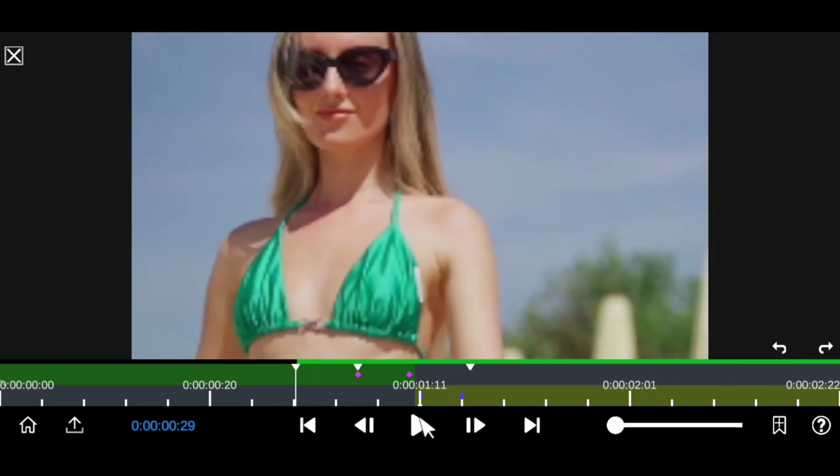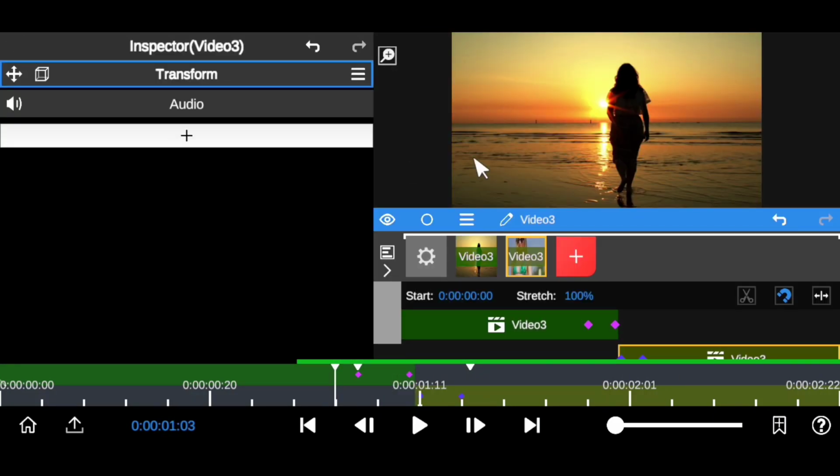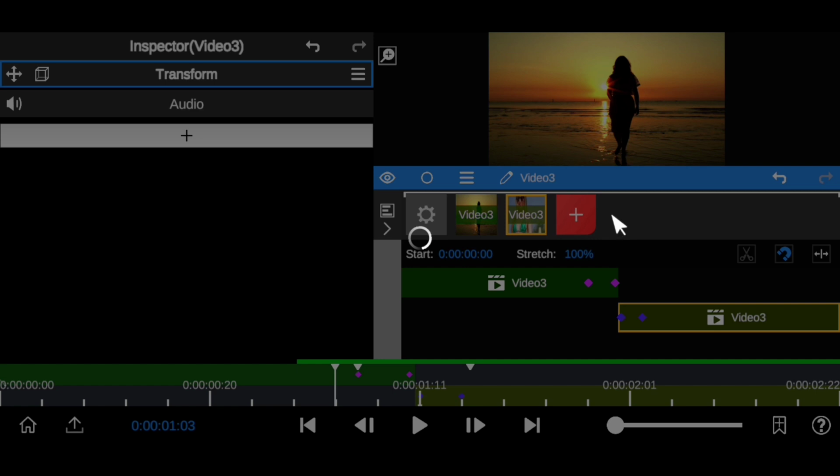As you can see, so what we want to do now is to make it look more professional, because we need the distortion effect to make it look more professional. To do that, come to this plus right here and go to adjustment layer.